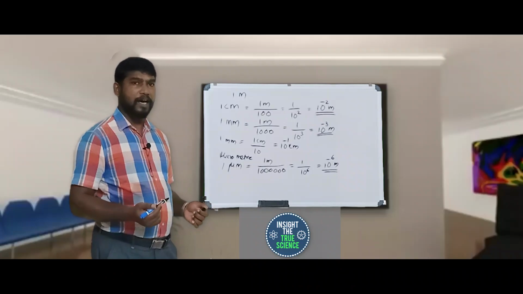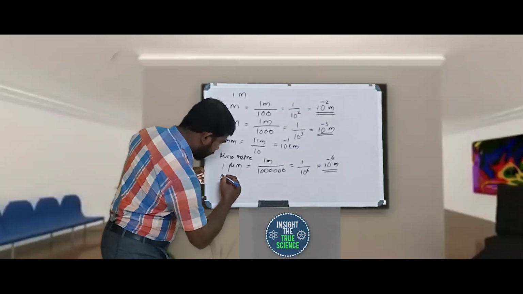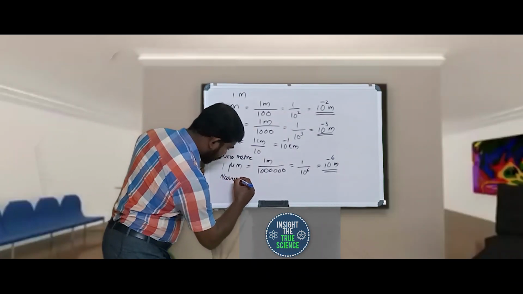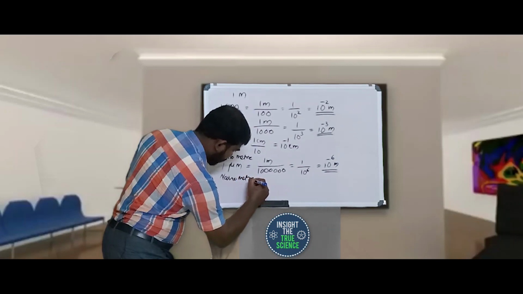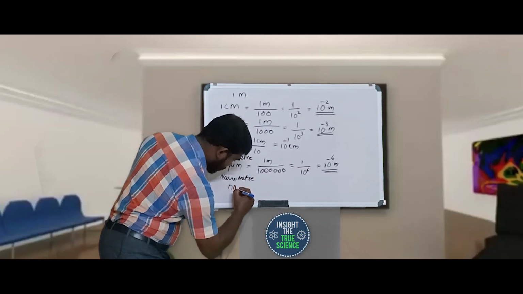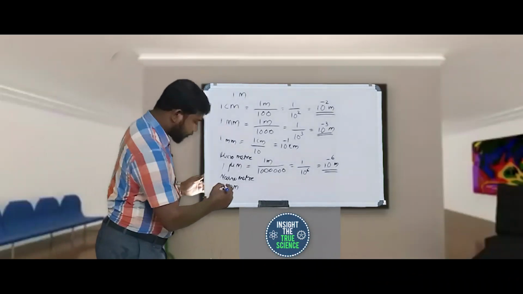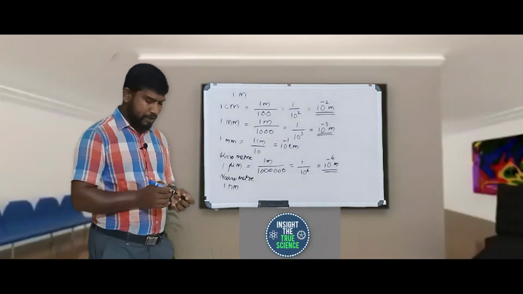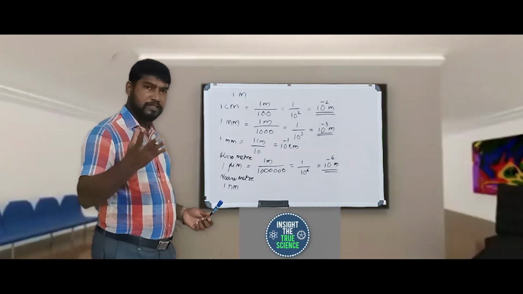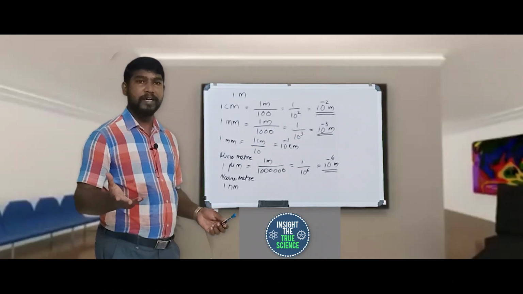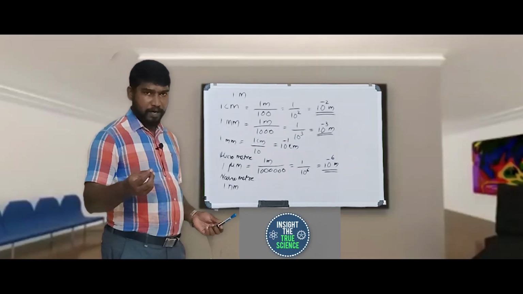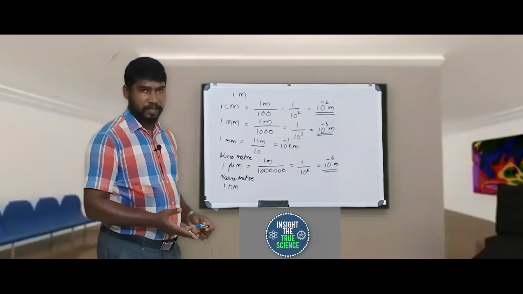Again, another unit is nanometer, with small letter m. You know what nano is? Nano means the smallest. The smallest car is called a nano car, and the smallest particle is called a nanoparticle.